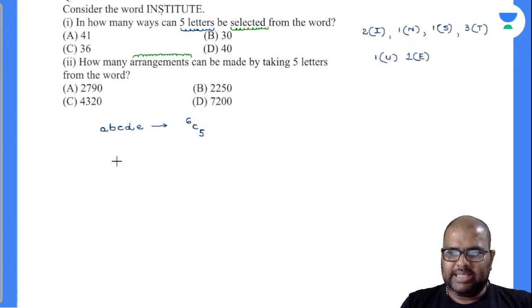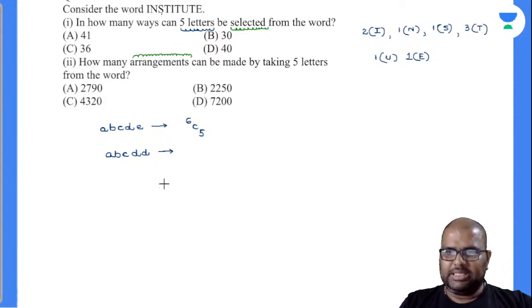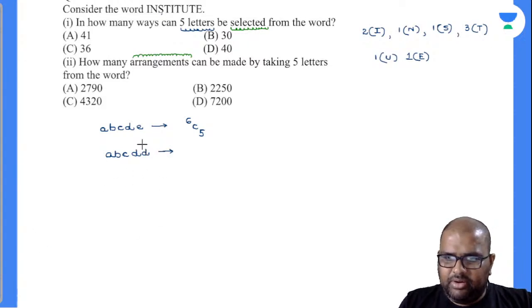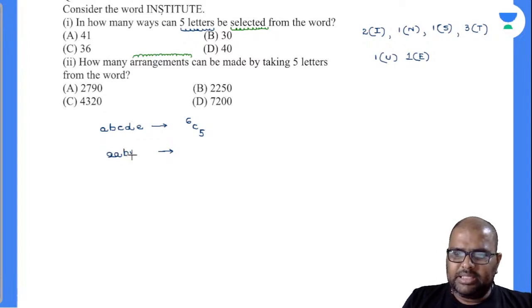Perfectly done. Next case. Can I write this as A, B, C, double D? Is there any chance there? Yes, perfectly. So 3 letters different, 2 letters same. Let's first of all find out for this, or otherwise, I'll write it like this. We will get more clear. A, B, C, D. This will be very fine.